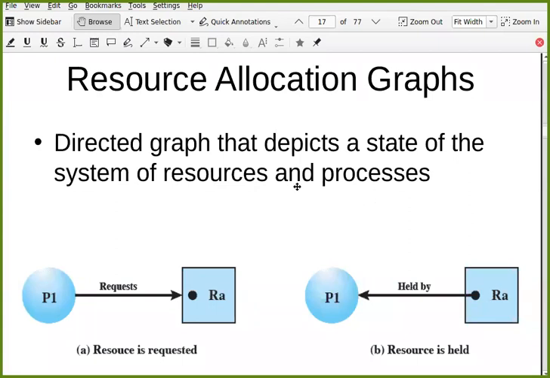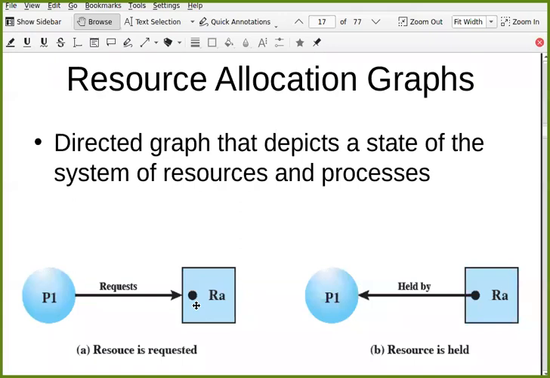Just for your knowledge, there are two types of vertices, process vertex and resource vertex. A process vertex is shown as a circle, a resource vertex is shown as a square, and each dot within the square represents one instance of that resource. Let's say it's a printer. You may have multiple printers. Let's say you have 3 printers, then there will be 3 dots inside this square.